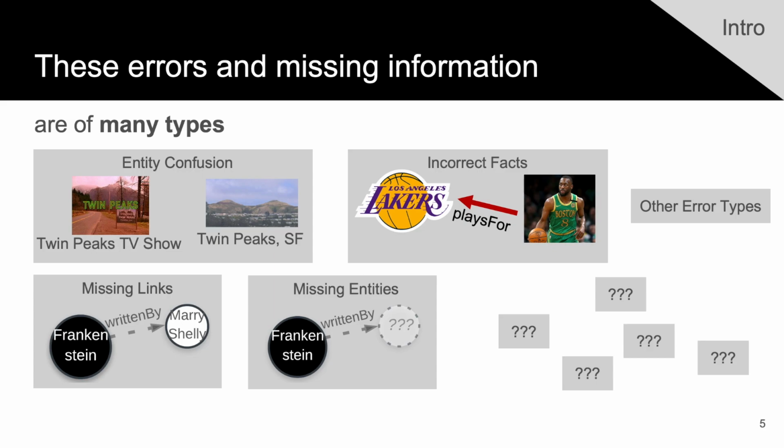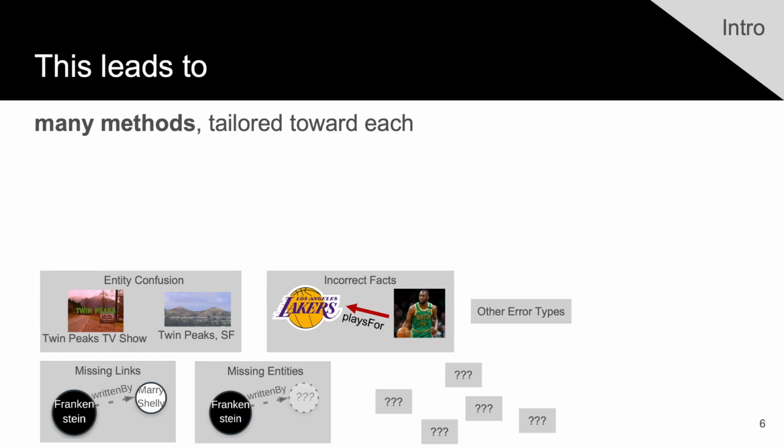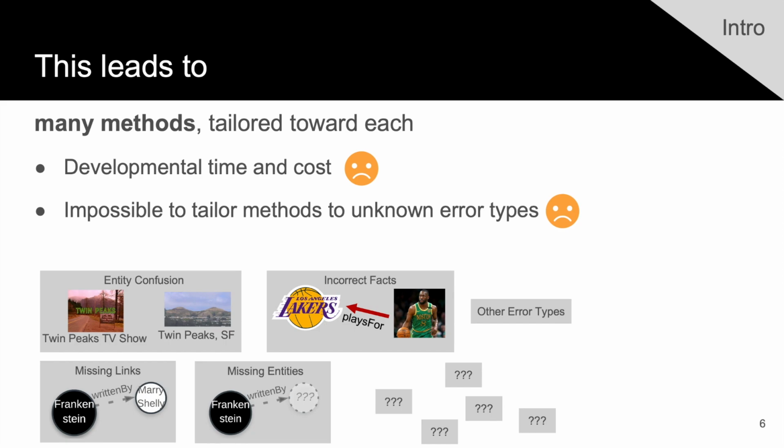The standard approach to dealing with errors and missing information is knowledge graph refinement, and this involves tailoring techniques towards each type of error or missing information. But this has a number of limitations. The first is the developmental time and cost involved in tailoring techniques towards each type of error and towards each type of missing information. The second is that it's impossible to tailor methods towards unknown types of errors.